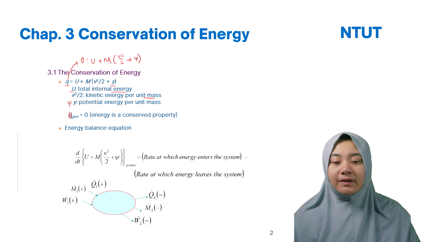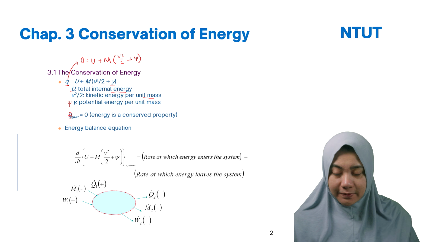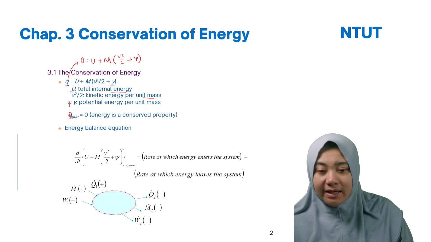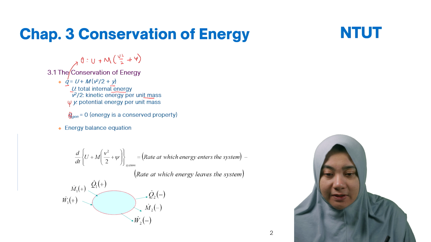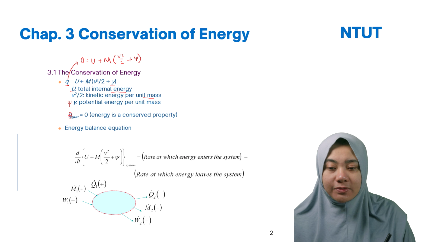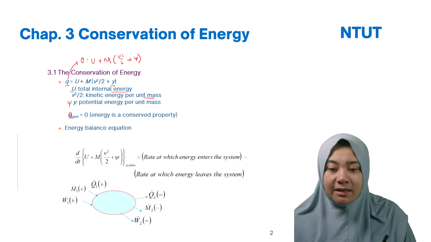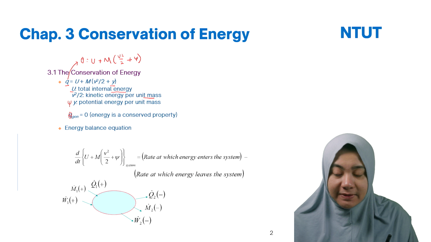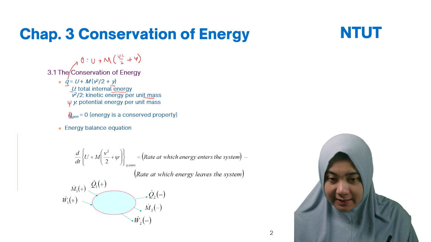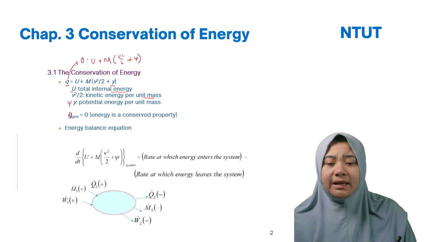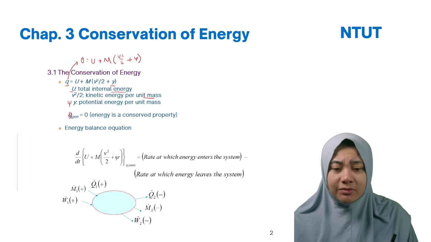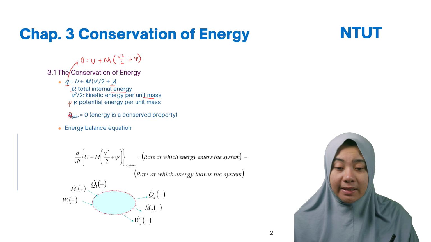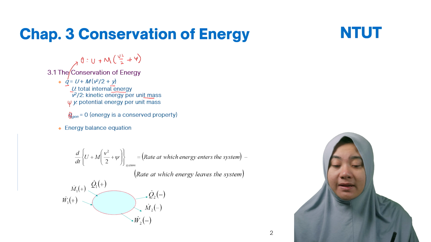Then for the energy balance equation, we have d/dt of (U + mv^2/2 + omega). In the system we have the rate at which energy enters the system minus the rate at which energy leaves the system.